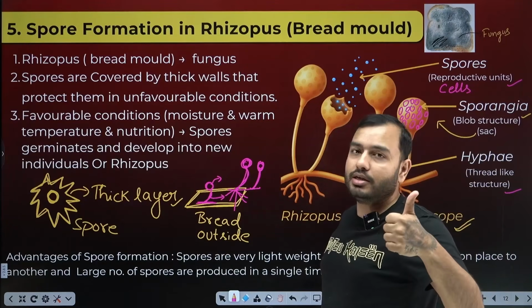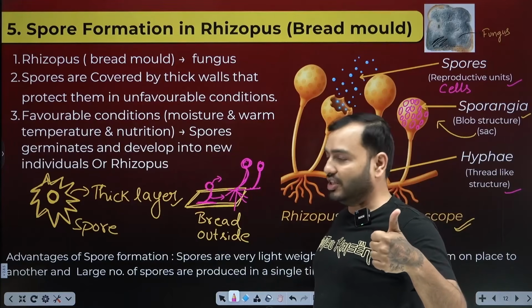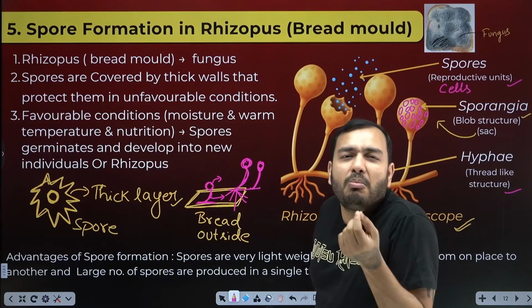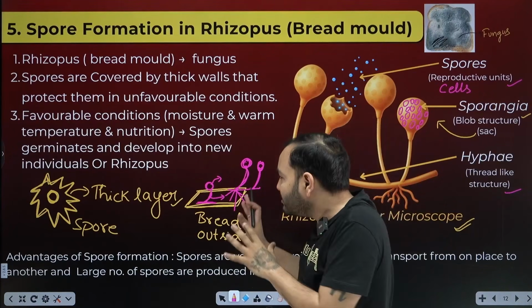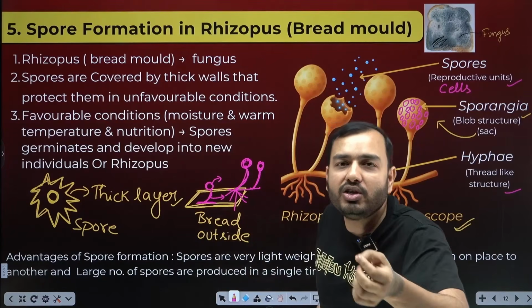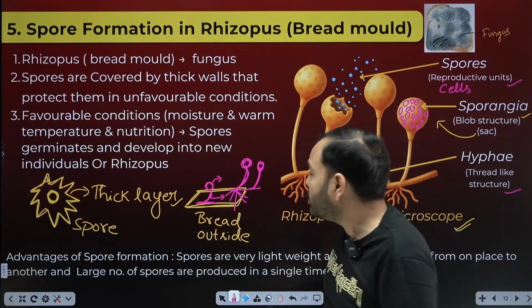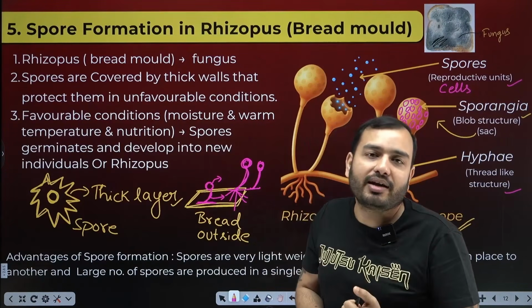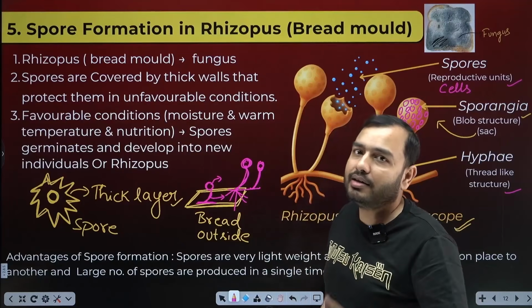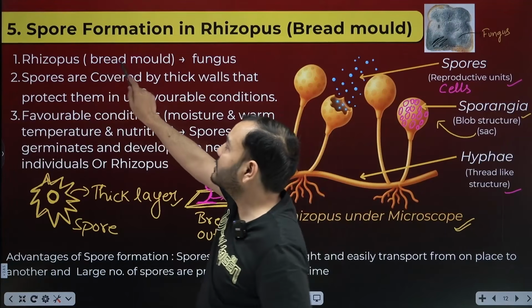First, it needs warmth. It doesn't work in the cold. If you put it inside the fridge, it will die. Second, it needs moisture. It will need a little water. This is moisture. Third, it needs food, nutrition. It got bread, so it got nutrition. Job done. That is why bread is not kept outside. It's kept in the fridge. That is the reason.